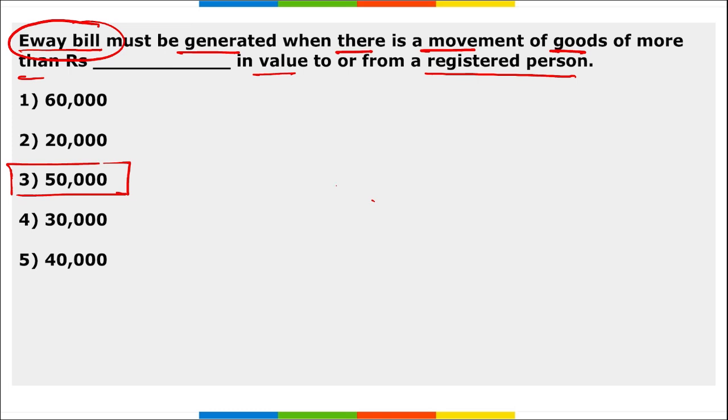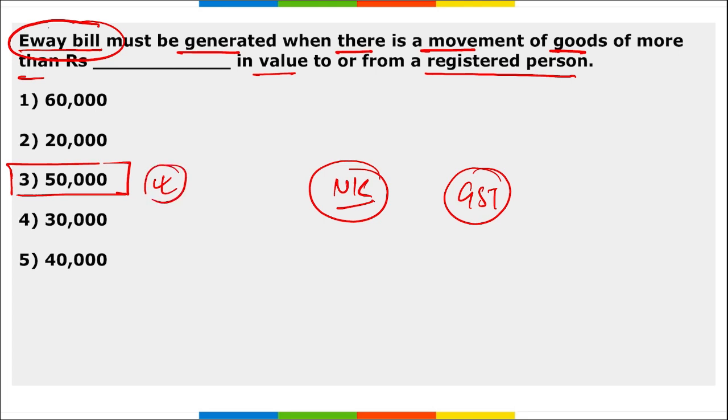Correct? And NIC, that is National Informatics Center, announced that the selected GST payers will not be able to generate e-way bills without details of e-invoice from 1st of March 2024. Right? And remember, every registered person who causes the movement of goods of consignment value of more than 50,000 rupees is required to generate an e-way bill. And this requirement is between two states and within a state, right? In that case, if the goods are more than 50,000 rupees and he is a registered person, then he needs to generate this e-way bill.